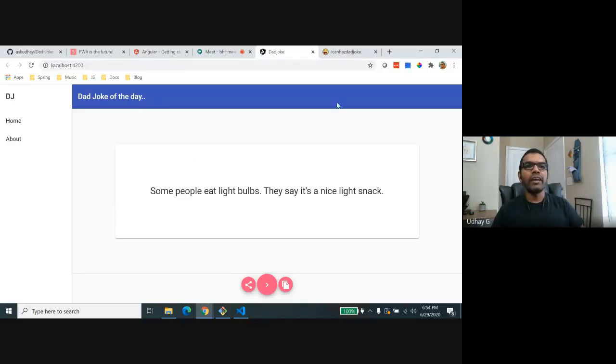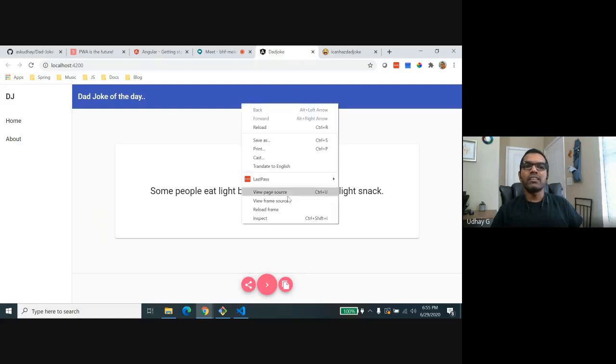So this is the app I have. This is not a PWA yet because you don't see this install icon here, right? And we are going to make this a PWA app so that we can access it from any browser, and we can have a native app look. Rather than a traditional web app, I'm going to make it like a native app. But it's not a native app. It's still going to be a web app, but it's going to look like a native app.